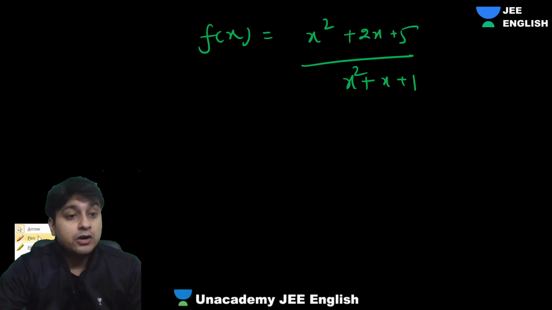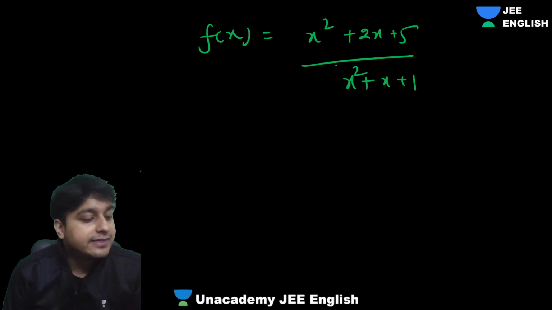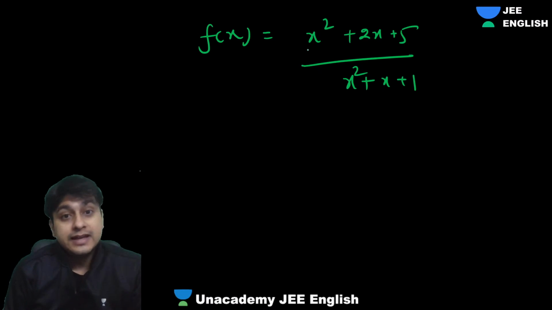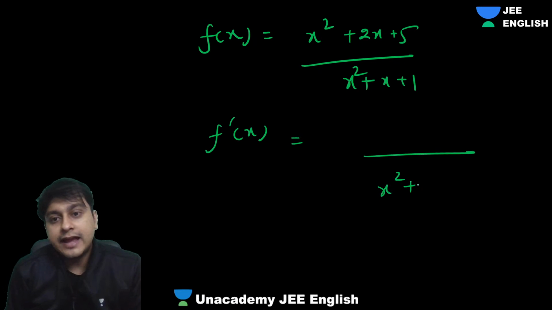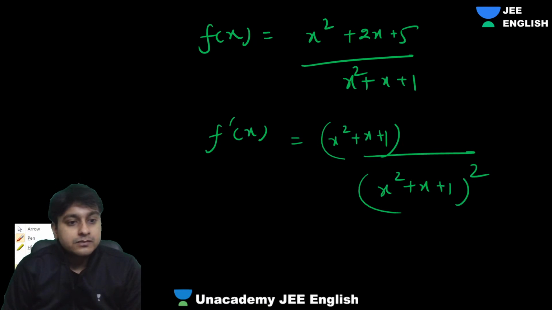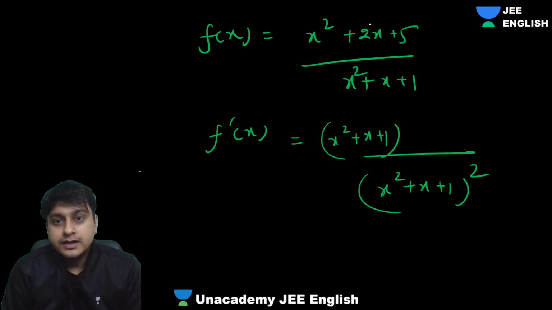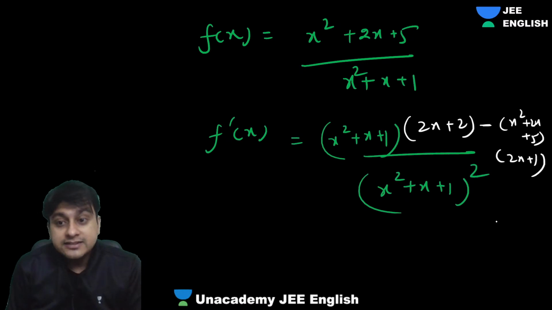Now, how to check the one-one? So graph is difficult. F of x1 equals f of x2 is difficult. So guys, just check, can the f dash of x be 0? If you just differentiate it, what are we getting? The denominator square, x square plus x plus 1 whole square, and the denominator x square plus x plus 1 into the differentiation of numerator, that is 2x plus 2, minus the numerator x square plus 2x plus 5 into the differentiation of the denominator, that is 2x plus 1. So guys, equate it to 0.